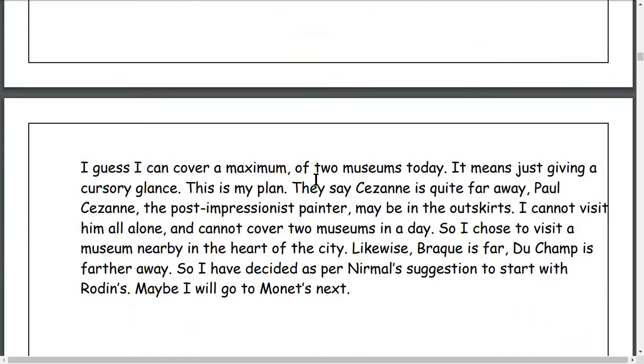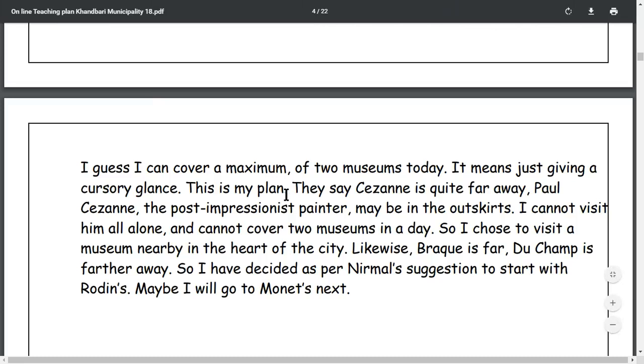I guess I can cover a maximum of two museums in a day. It means generally the writer does not have enough time. Maybe one museum is very far, so the writer can cover only two museums in a day, just giving a cursory glance. Cursory means short. Glance means look. A short look. This is my plan.